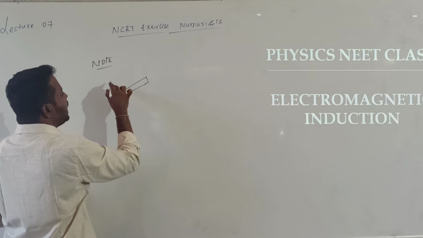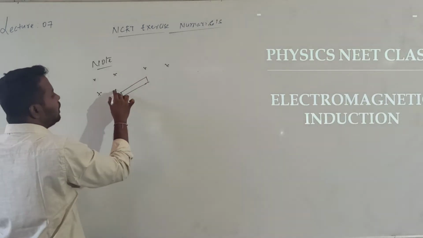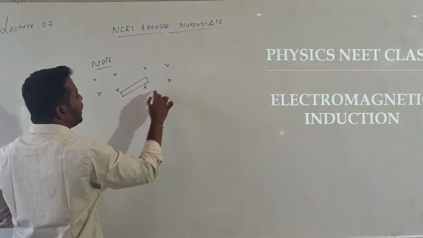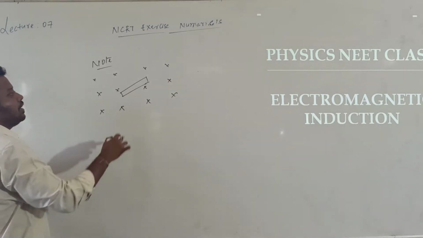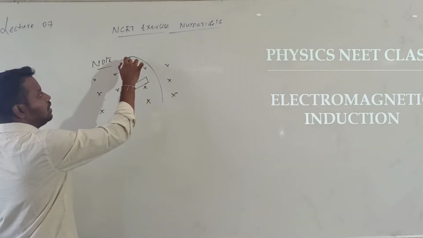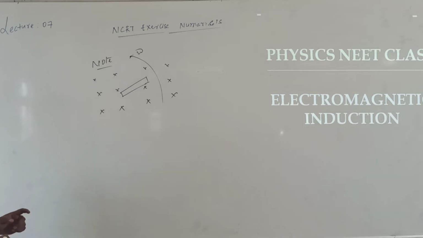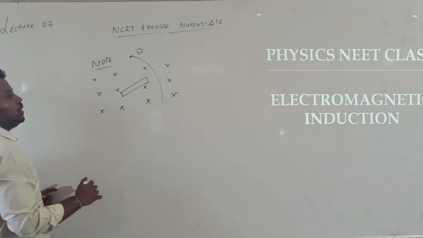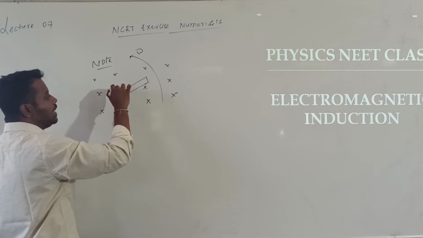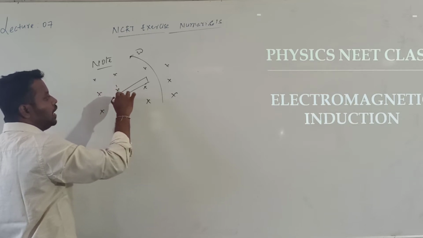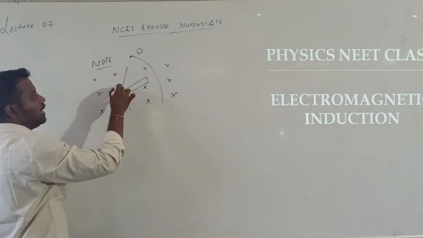This rod is rotating in an external uniform magnetic field which is perpendicular to the plane and passing into it. Whenever this rod starts rotating, either clockwise or anti-clockwise, with an angular velocity omega, it rotates about an axis passing through one end and perpendicular to its length. After some time the rod reaches here.